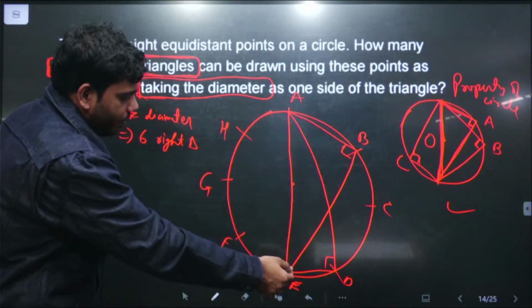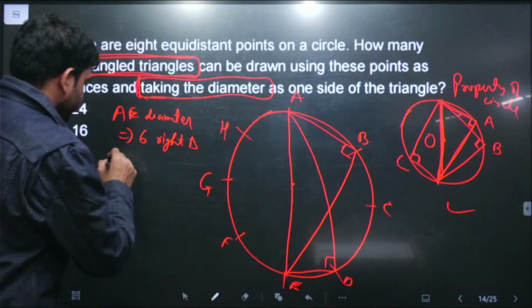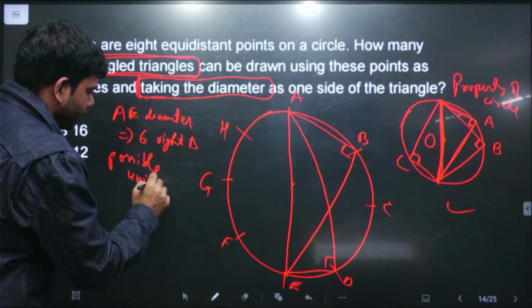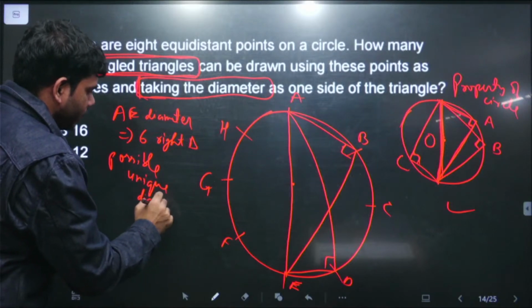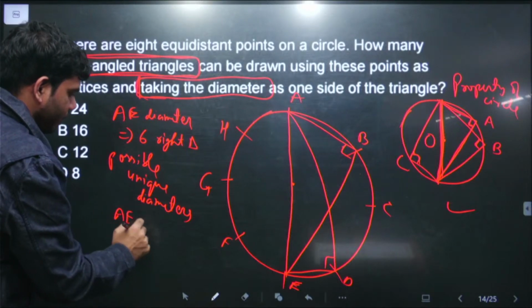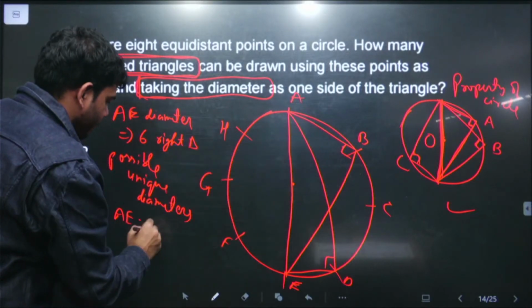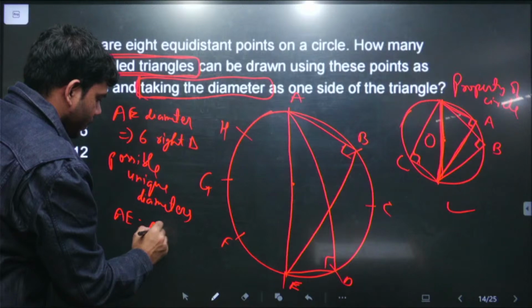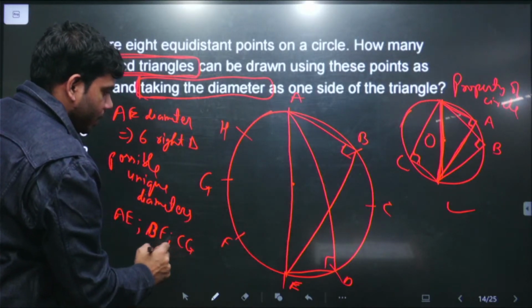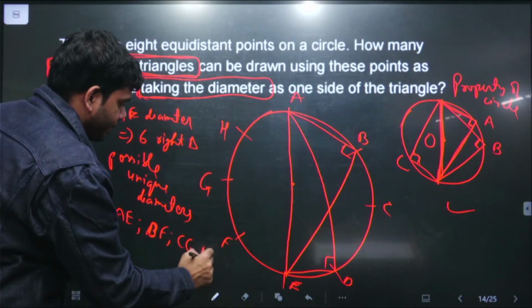One diameter is AE, possible unique diameters. One is this one, manually we will calculate. AE is done, then this BF is one, then this CG, then this DH.